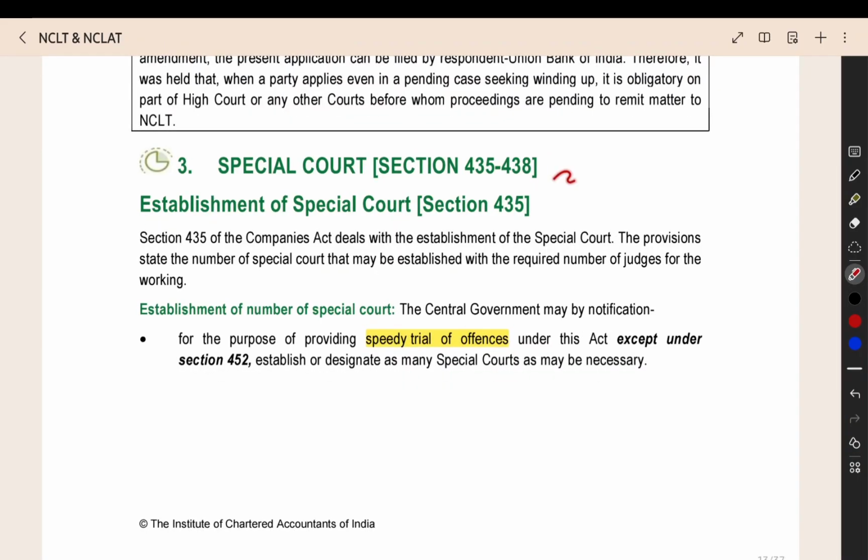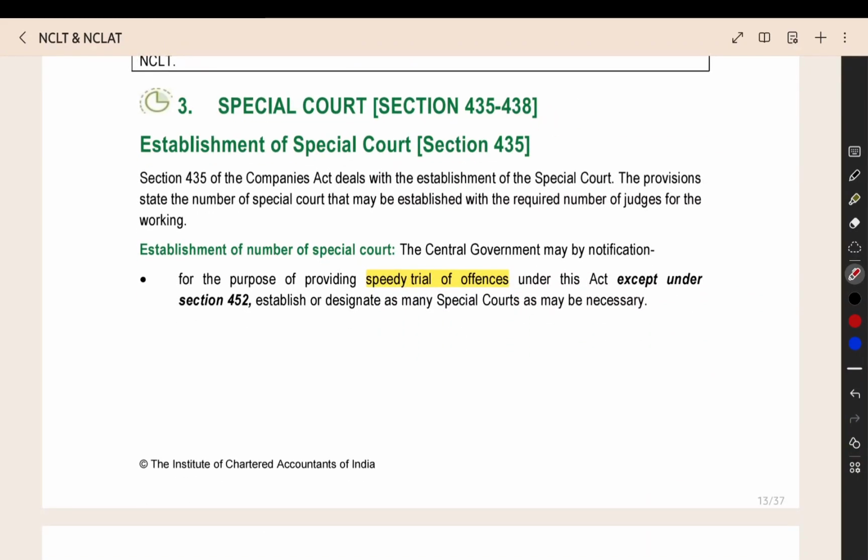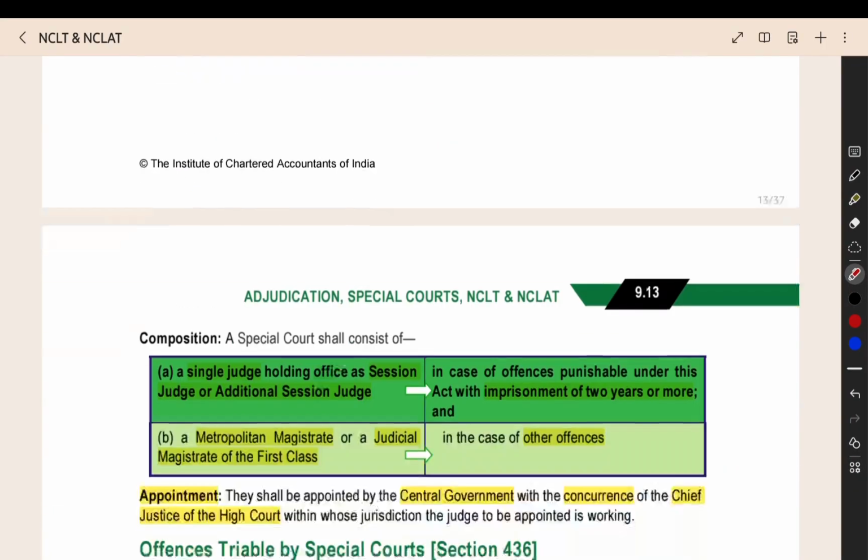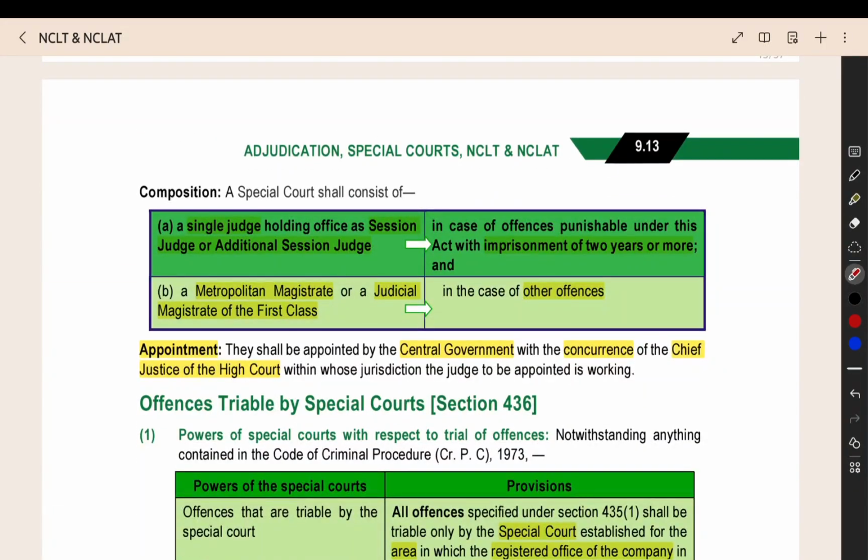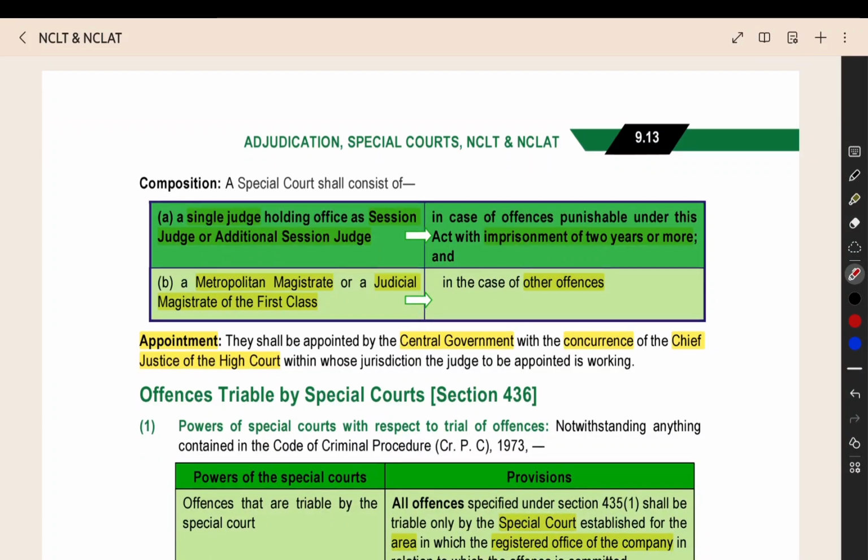Now we can start the topic of special court. Special court is a court which they have established for the speedy trial of offences. To complete the trial quickly, award the punishment or penalty, or release the person quickly, they have created the special court to reduce the burden on the sessions court and high court. They have created the special court for this specific purpose.